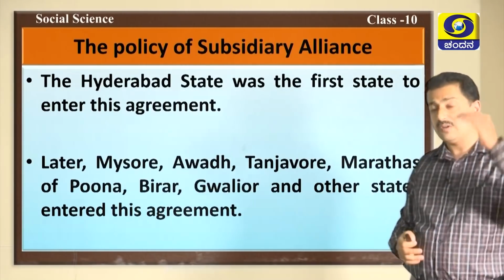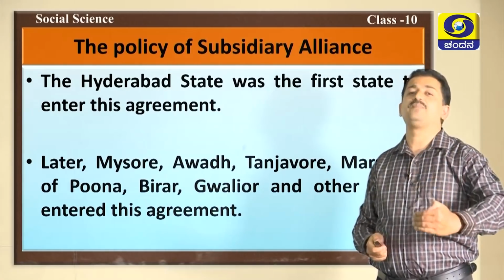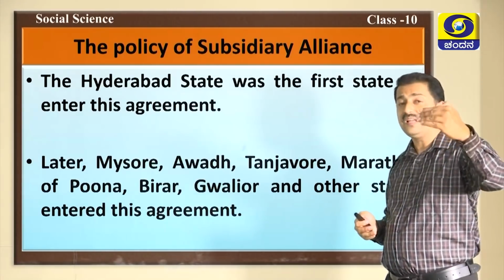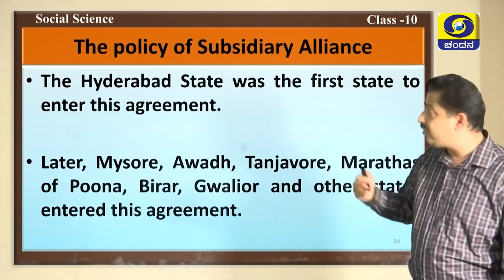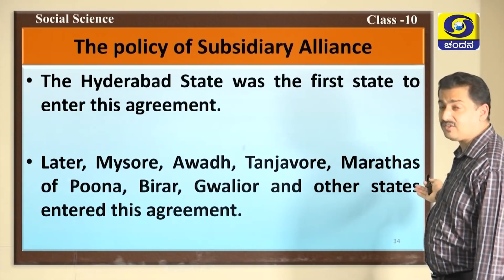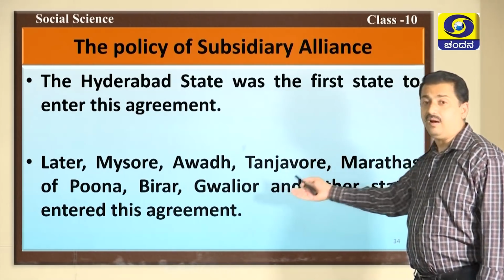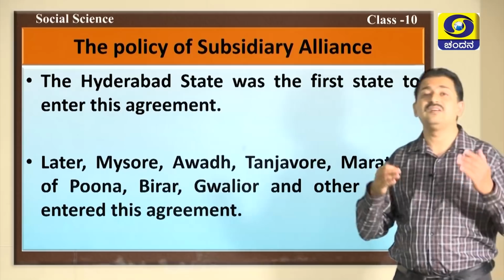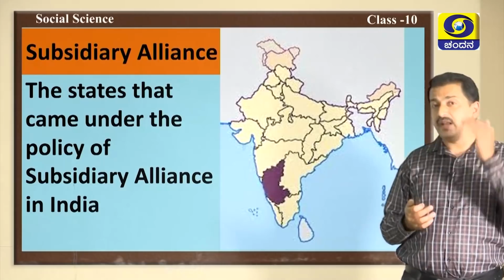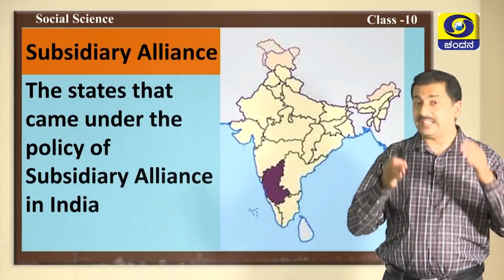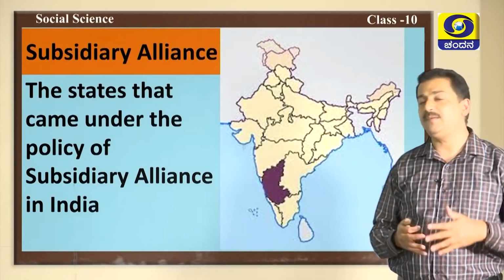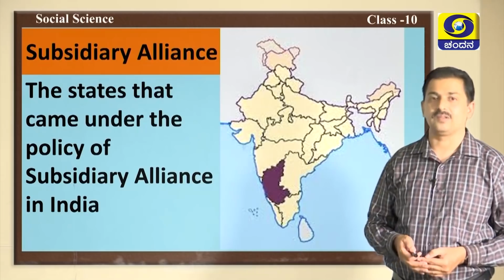Nizam of Hyderabad was the first ruler to accept this subsidiary alliance. The state of Hyderabad was the first state to enter this agreement. Afterwards, Mysore, Awadh, Tanjavur and Marathas of Pune, Berar, Gwalior and many others entered this agreement. Dear students, now I show you the places where the British enforced the cunning policy, the subsidiary alliance.